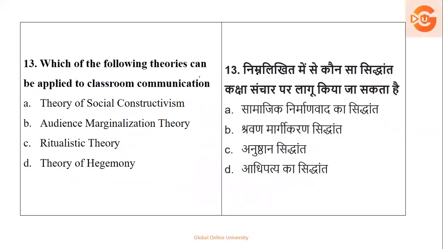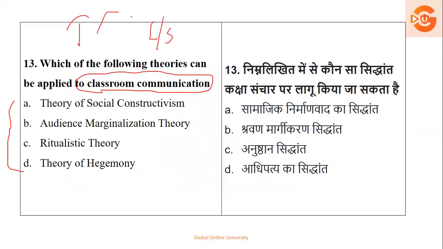Now, which of the following theories can be applied in classroom communication? Now, in this question, let's assume you don't know the theories. You have not read the theories. So when you talk about such theories, just focus on the question once again: which theories can be applied in classroom communication? In classroom communication, where there is a teacher and a learner or student. So basically, why does a teacher communicate with a learner or a student? To transform him, to develop him, so it means to get a constructivity out of it. So here, the theory that goes with the statement is the theory of social constructivism.